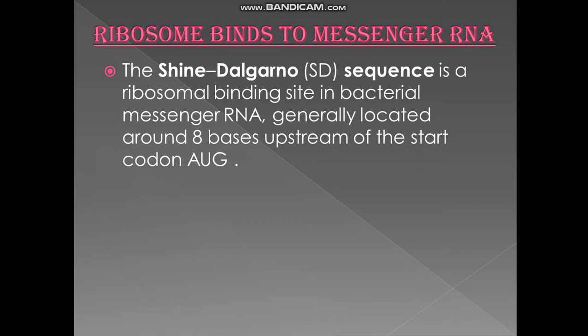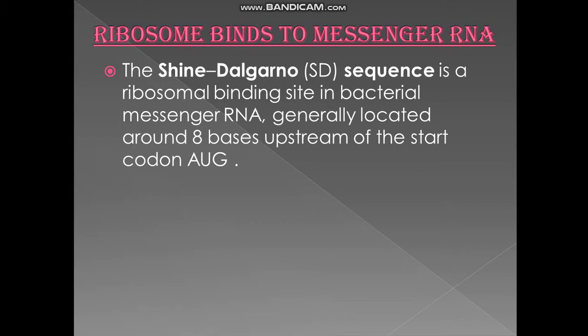Upstream means if we are talking about a gene in the whole mRNA sequence, any base before that particular gene we call upstream, and any sequence after that gene we call downstream. Okay, so the Shine-Dalgarno sequence is a sequence which is around 8 bases upstream of the start codon.